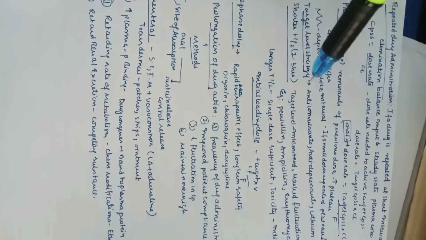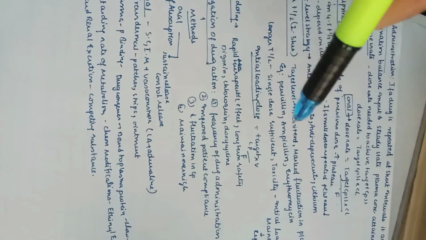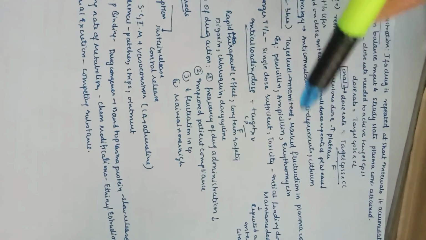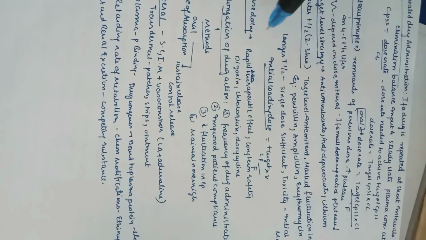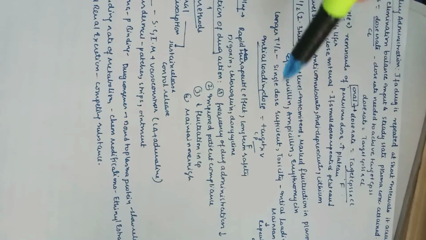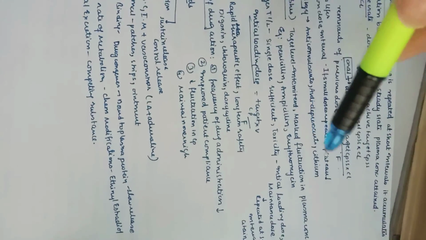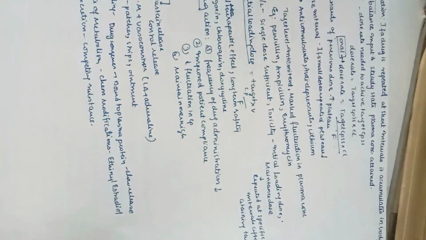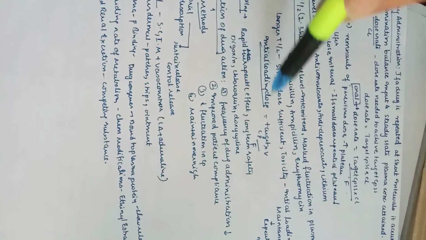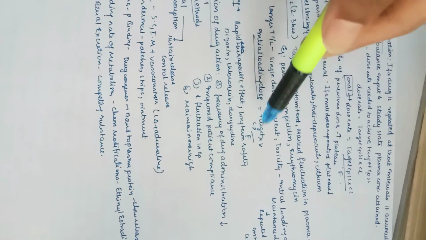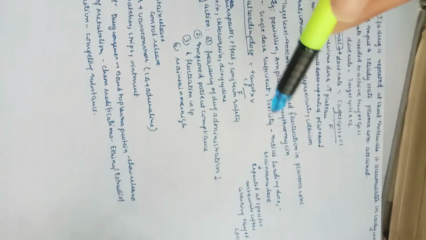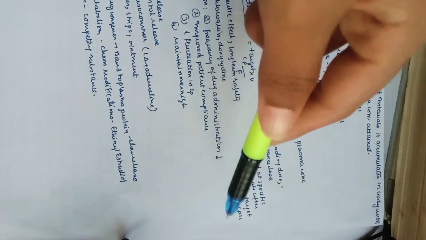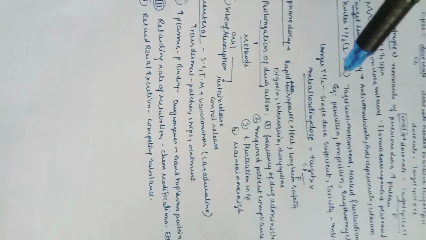Short t half, 2 to 3 hours: target level is intermittent, with marked fluctuation in the plasma concentration. Examples are penicillin, ampicillin, erythromycin. Longer t half: a single dose is sufficient if the t half is longer. If the toxicity is a concern, initial loading dose and maintenance dose. So initial loading dose is equal to target into V by F, and our maintenance dose is repeated at specific intervals after attaining the target Cp ss.